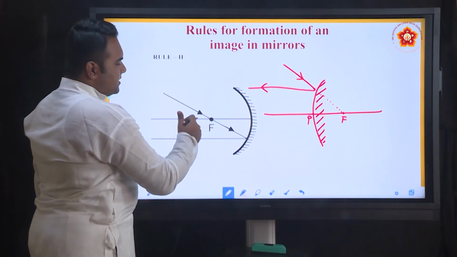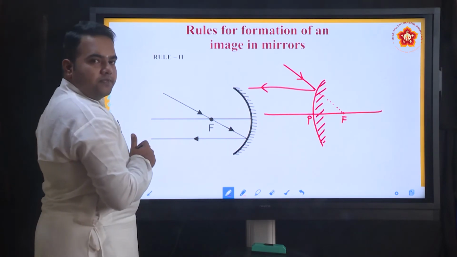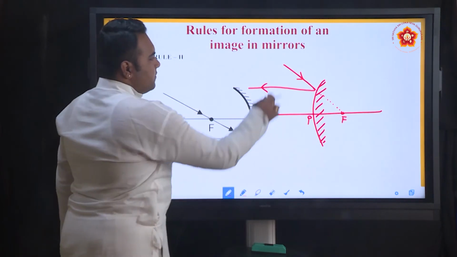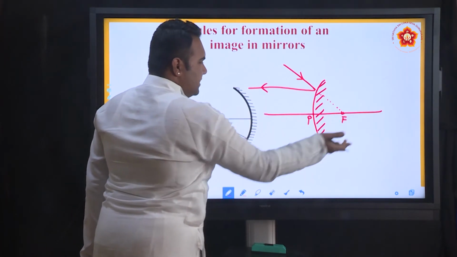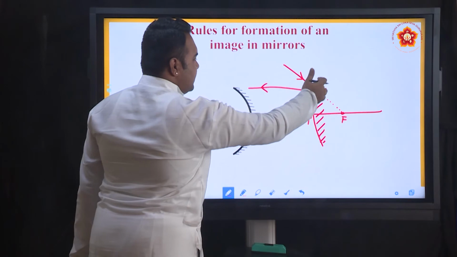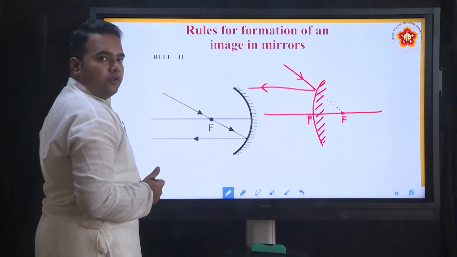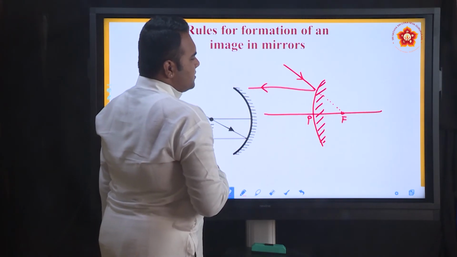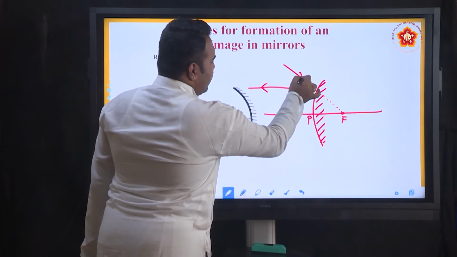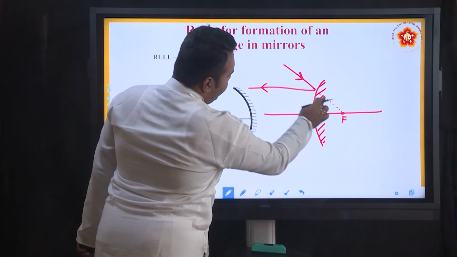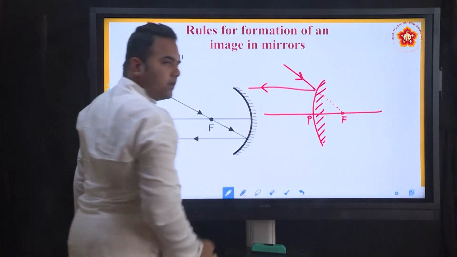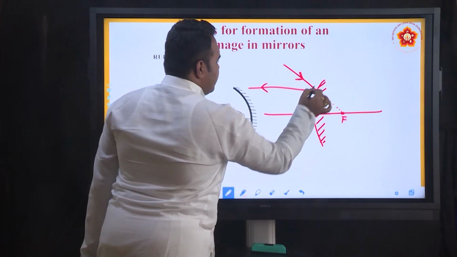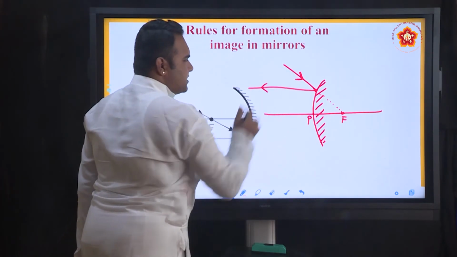For a concave mirror, it is easier to draw it and observe. For a convex mirror, the focus will be lying inward. So, we can never project this ray of light inside, because after hitting the surface of the mirror it will be reflecting off. So, how do we define the same rule for a convex mirror? If you look in your books, it is defined that any ray of light falling along the direction of the principal focus, along the line joining the principal focus from the surface where the ray of light strikes the mirror.